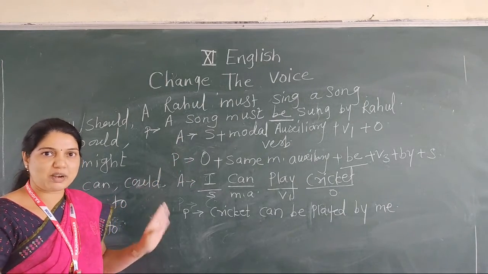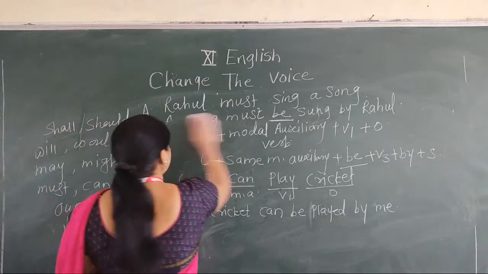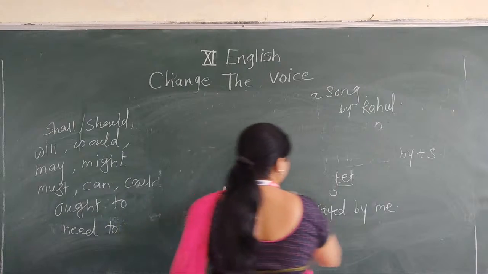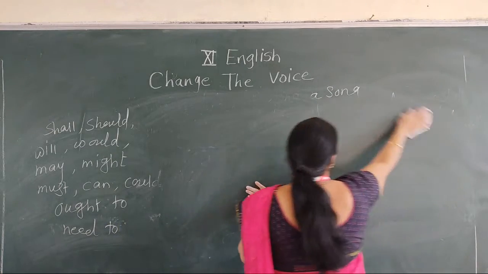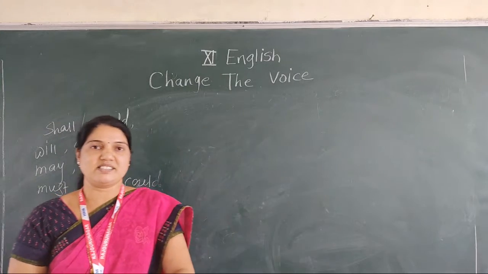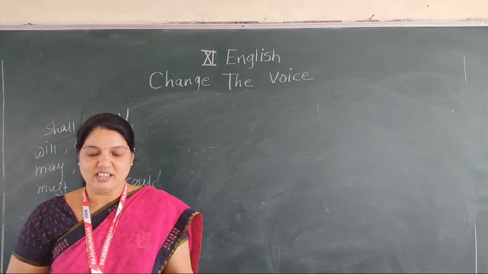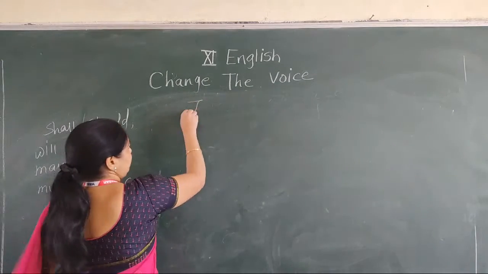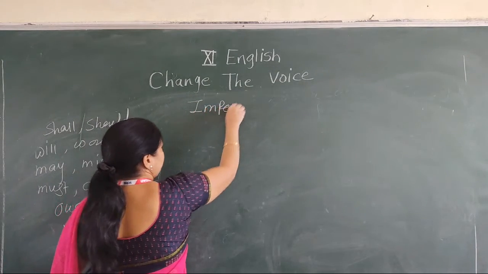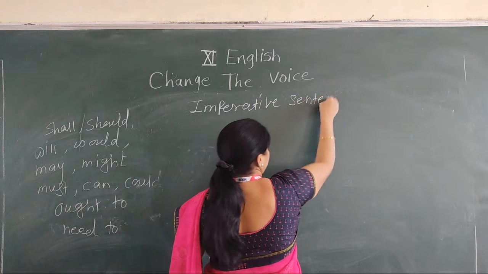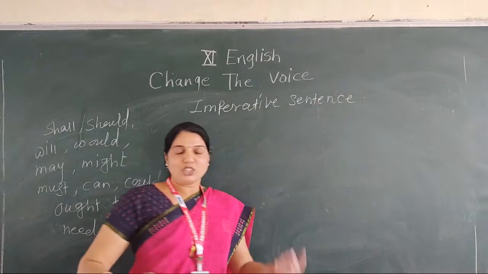Do you understand properly? Okay. Now see, the next one is when the active voice has an imperative sentence. Now there are two things.